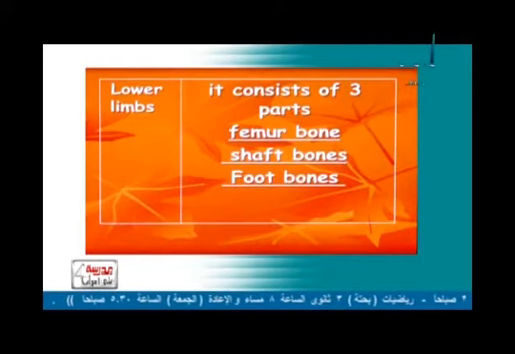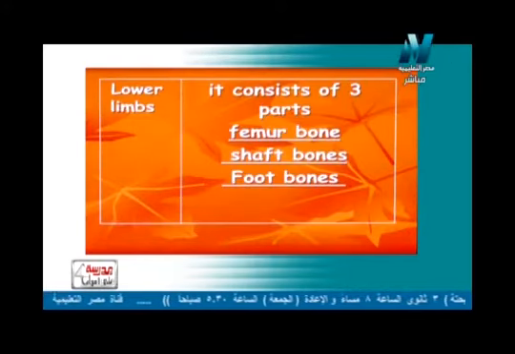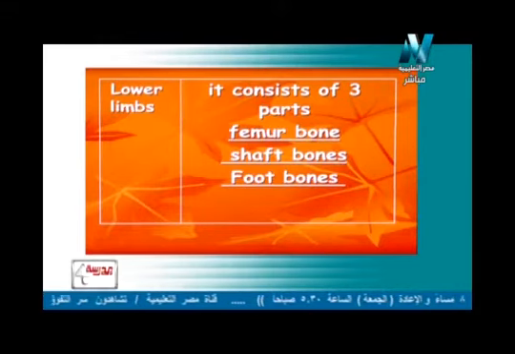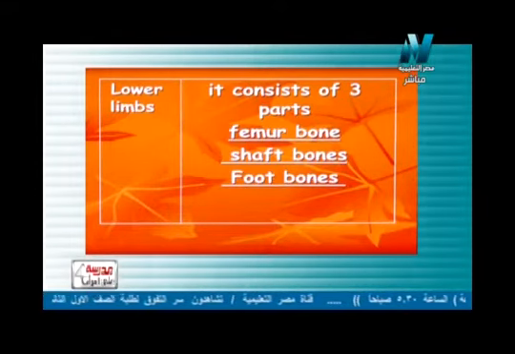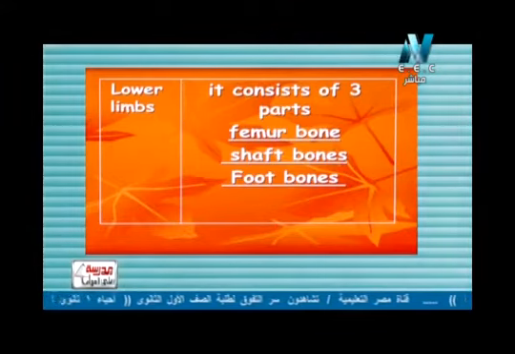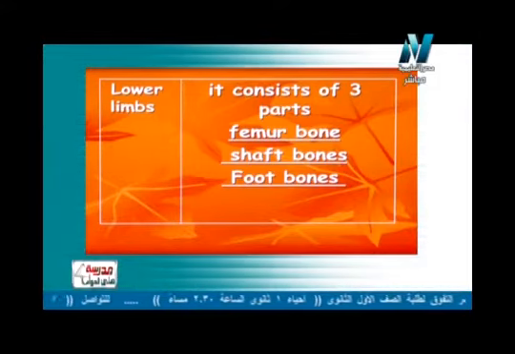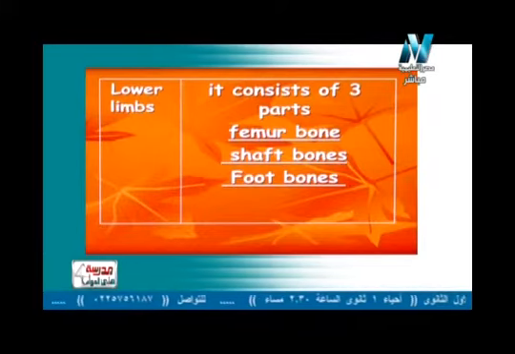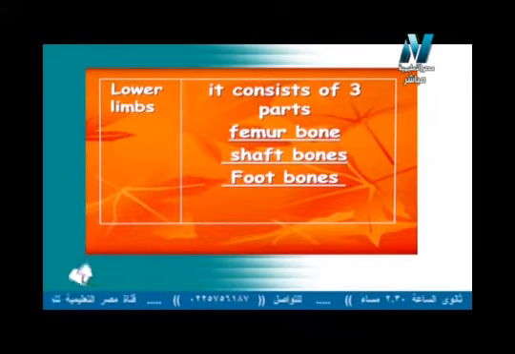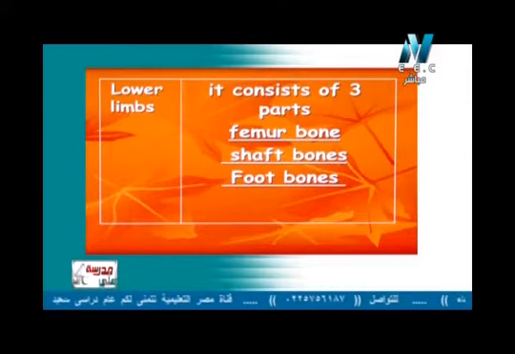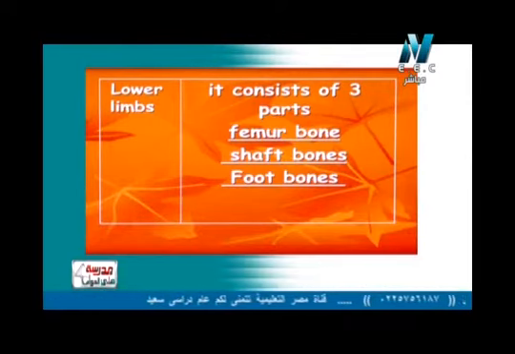So now what about the lower limb? The lower limb, meaning the legs. It also consists of three main parts which are the femur bone, the thigh bone; the shaft bones, the leg bones, also there are two bones here too; and at last, the foot bones.